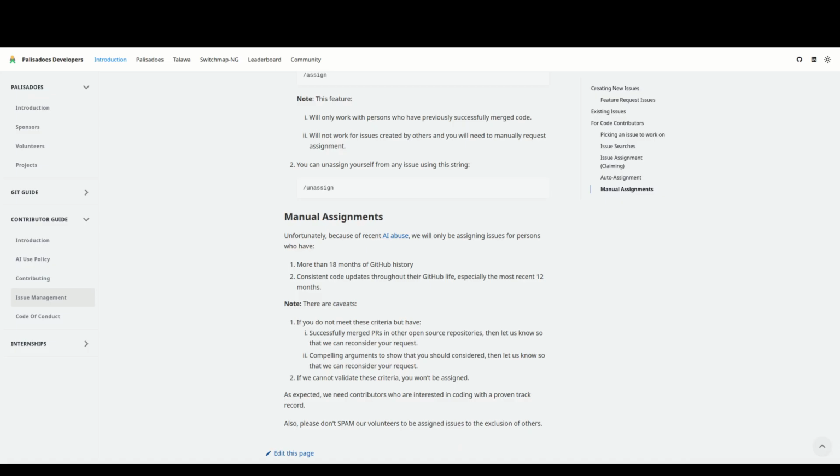And there are caveats. We want to make sure that people have some experience, and so they may not necessarily have had a GitHub account for a long time. And we just ask in this text that they provide that information for us so that we can feel assured that we're not going to have this AI-related issue. We are not trying to limit people's participation in open source projects. We are just trying to eliminate people that are not operating in the spirit of open source and community health.